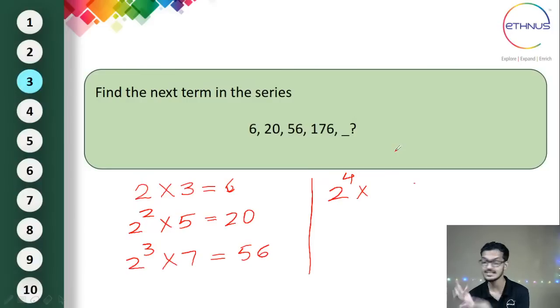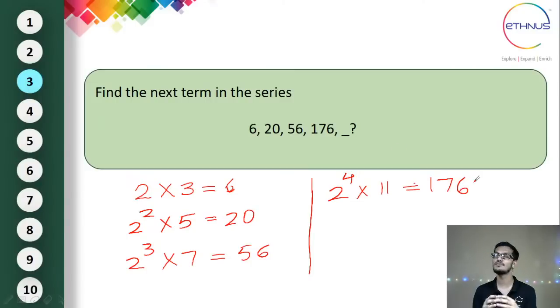If that were the case, then the second part of the series would be like 3, 5, 7, 9, then 11, and it goes on. But I don't think so. 16 into 9 will not give you 176, but 16 into 11 will definitely give you 176. So this itself will prove that this is a series of prime numbers, say 3, 5, 7, 11.